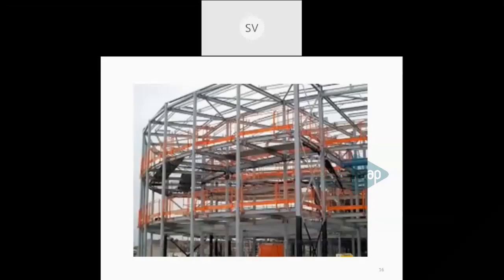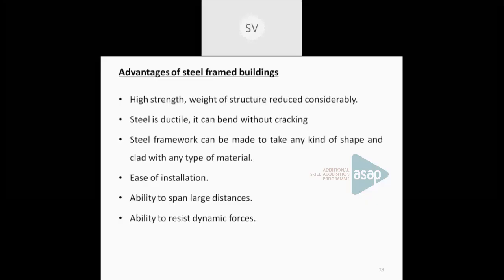Now, what are the advantages? Besides these disadvantages, there are a lot of advantages for steel framed buildings. The main advantage of a steel section is that it is ductile in nature, and it also has high strength. Depending upon the load to be transferred, it can take high strength, and based on that strength, the sectional properties or the sectional area can also be reduced. So the weight is the main factor in the case of steel framed buildings. The weight of the structure can be reduced considerably.